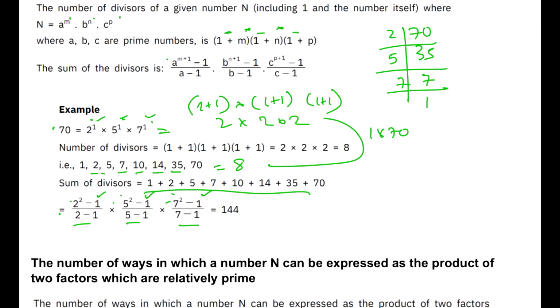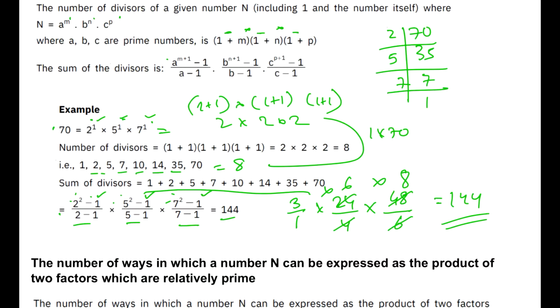So basically if I do 4 minus 1, I get 3, and 3 divided by 1 would be 3. 5 square is 25, minus 1 is 24, divided by 4 gives me a 6, and this is multiplied with 7 square 49, minus 1 is 48, divided by 6, which is going to be 8. So if I multiply all these numbers, I would get in my answer 18 into 8, 144. So this is yet another process by which you can calculate the sum of all the factors.